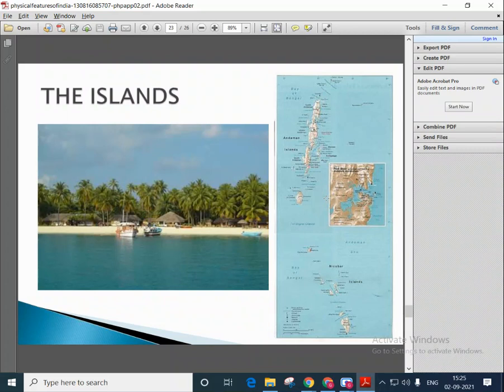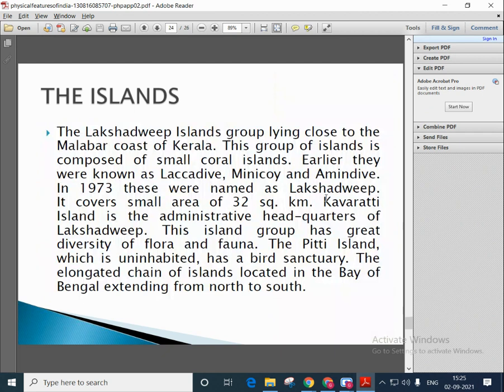And the last one about the physical divisions of India is the beautiful islands. Now, what are islands? Islands are nothing but a piece of land covered by water on all sides. The Lakshadweep Islands group lies close to the Malabar coast of Kerala. This group of islands is composed of small coral islands.